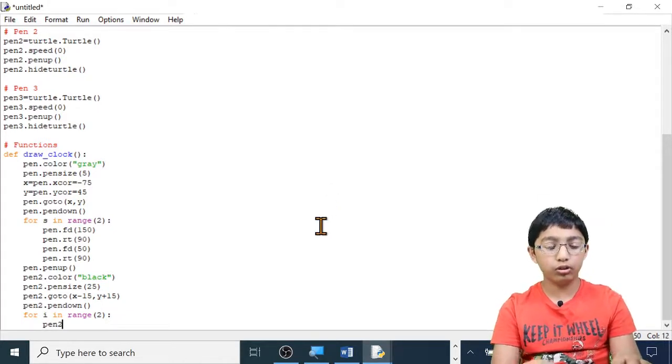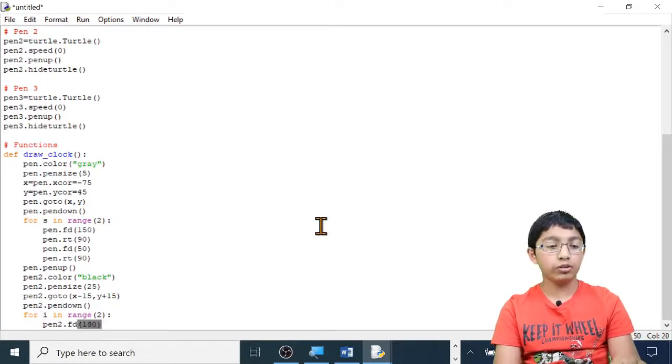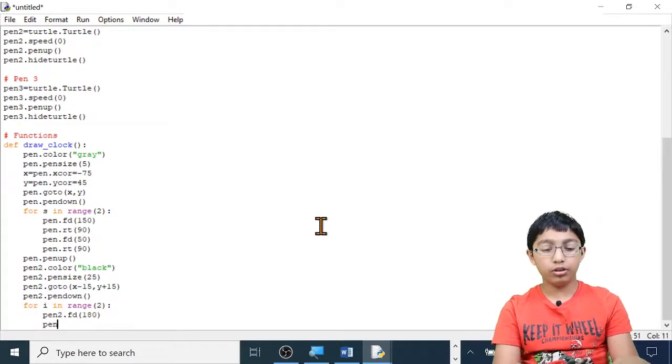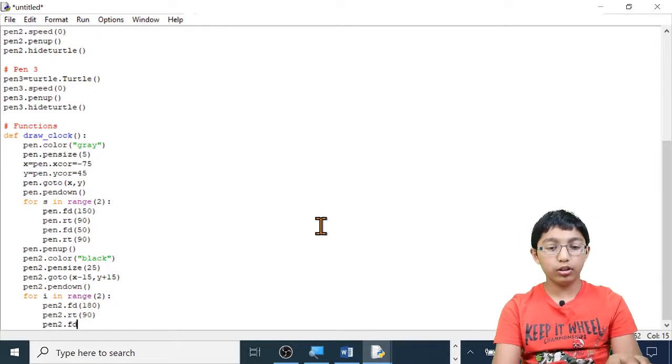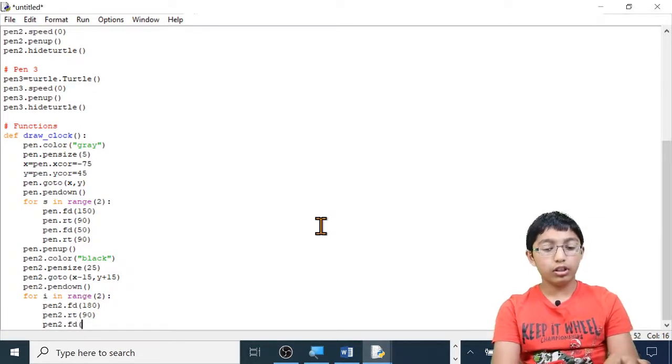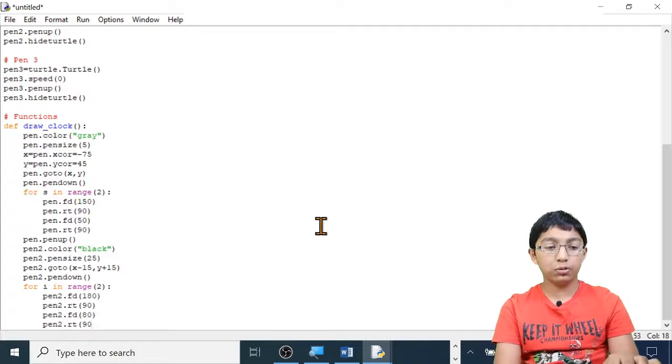Pen 2 dot FD, or forward, open brackets, 180 steps, close brackets, and then pen 2 dot right, open brackets, 90, close brackets. And we're going to go forward 80 steps again, and then turn right 90 degrees. Pen 2 dot forward, open brackets, 80, close brackets, and pen 2 dot right, open brackets, 90, close brackets.